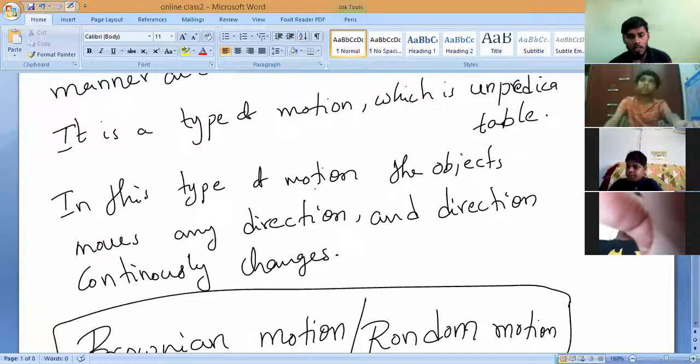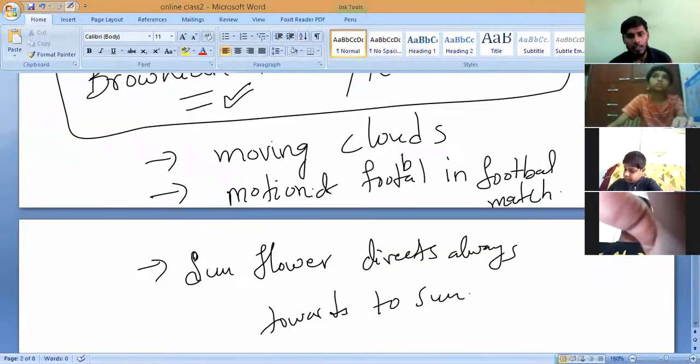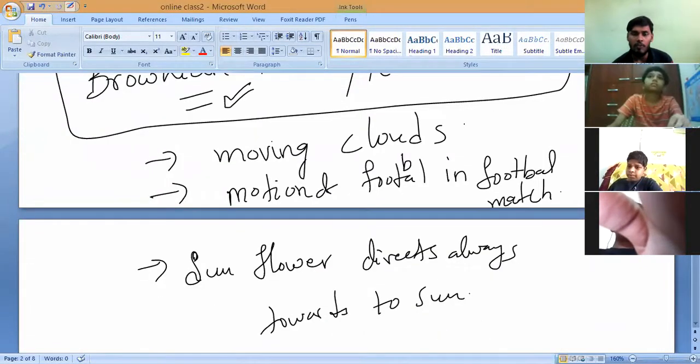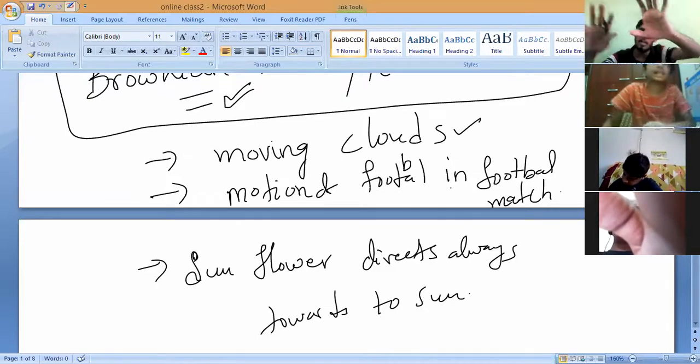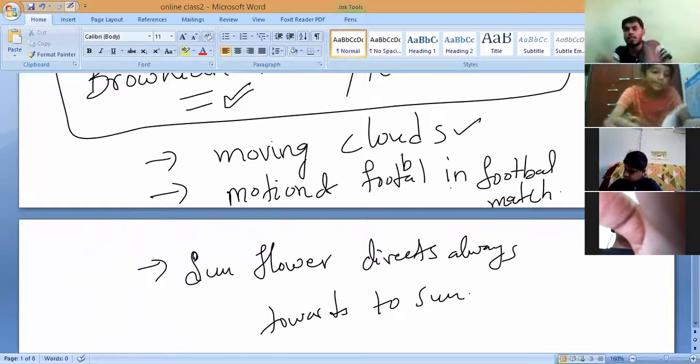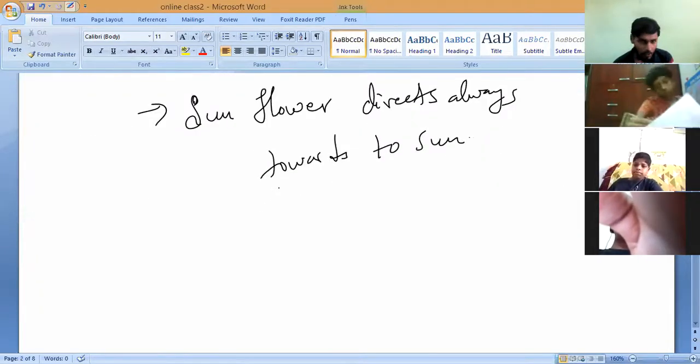Majorly you can remember the motion of a moving kite, moving clouds, and the motion of a football in a football match, or else volleyball also. A volleyball will never be in the same direction. Somebody will push like this, somebody will push like this. That is also an example. So this is all about the types of motions we have studied till now.